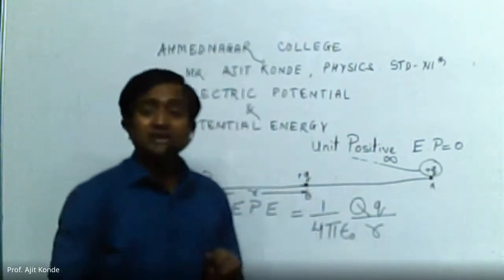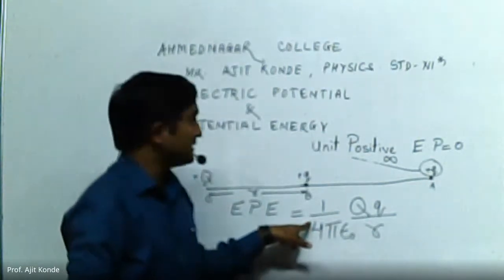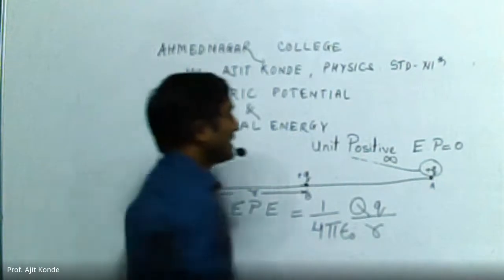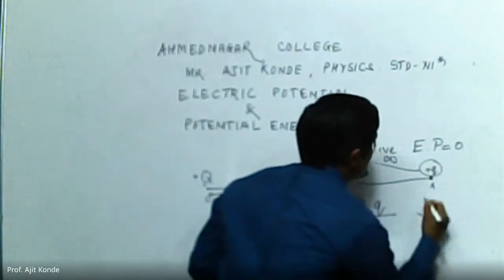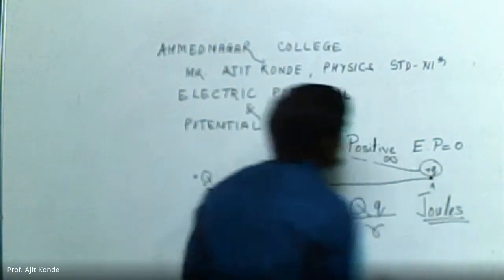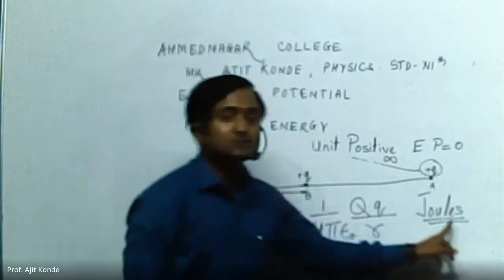Then what will be the SI unit? This is the formula for electric potential energy. Its unit will be joules. The SI unit for electric potential energy is joules.